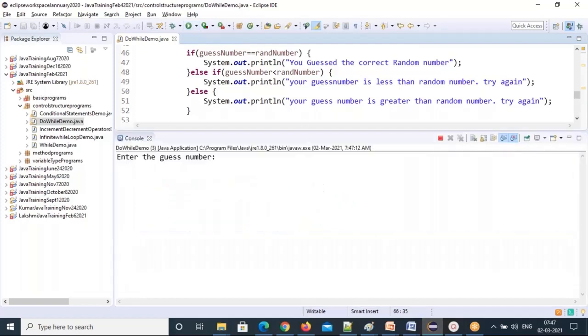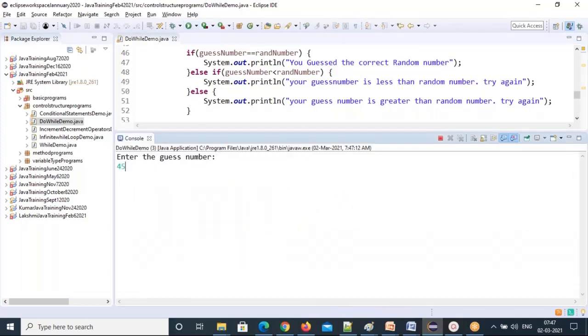We don't know the random number exactly. I'll enter some value, 45. It will tell clearly your guess number is less than the random number. That means the random number is still more than 45. So try it out one more time.